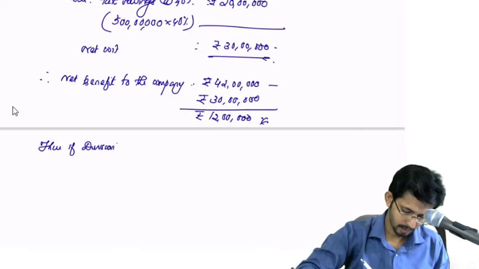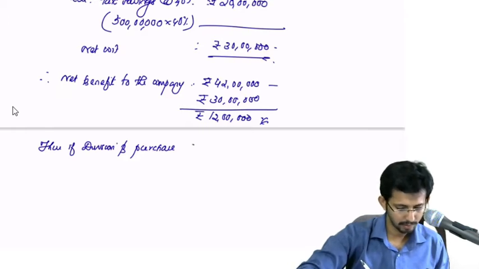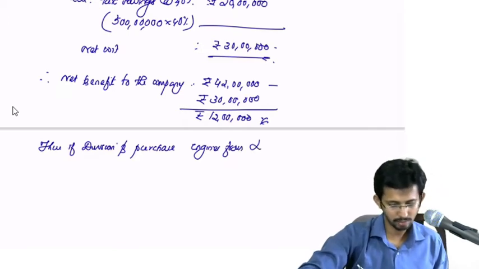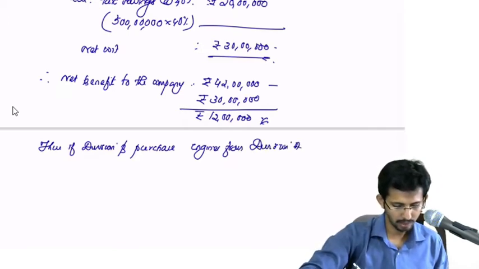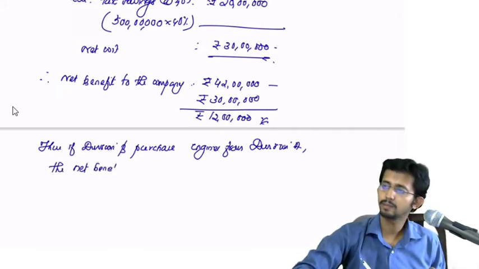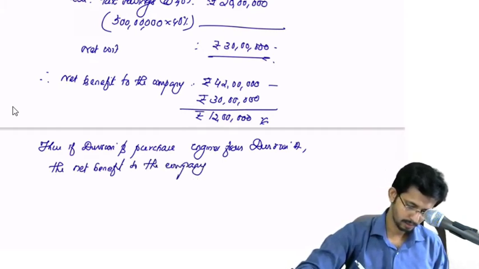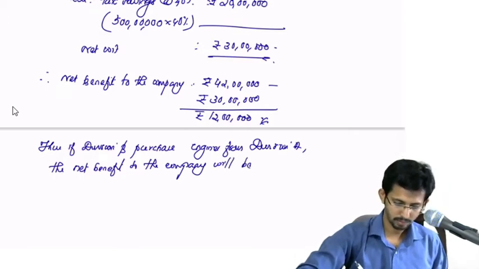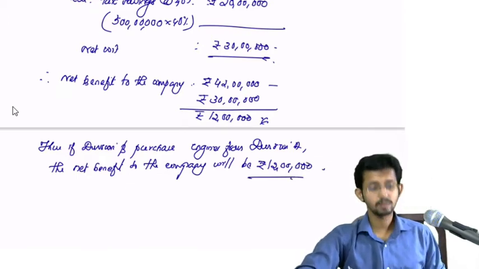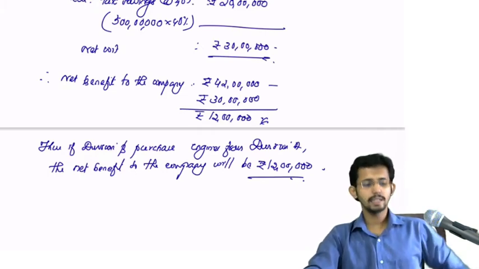If division B purchases engine from division A, the net benefit to the company will be rupees 12 lakhs. Is it clear?